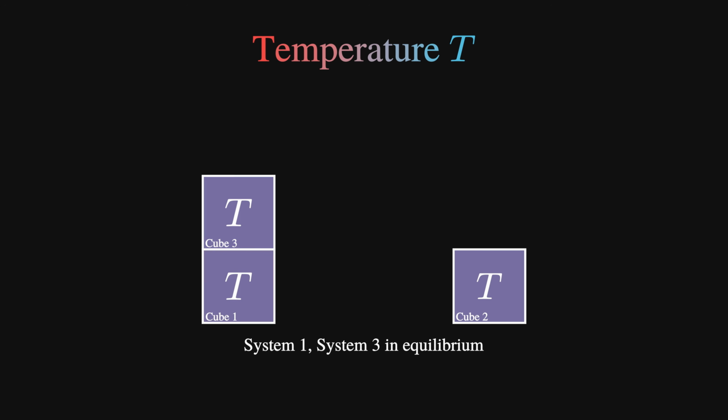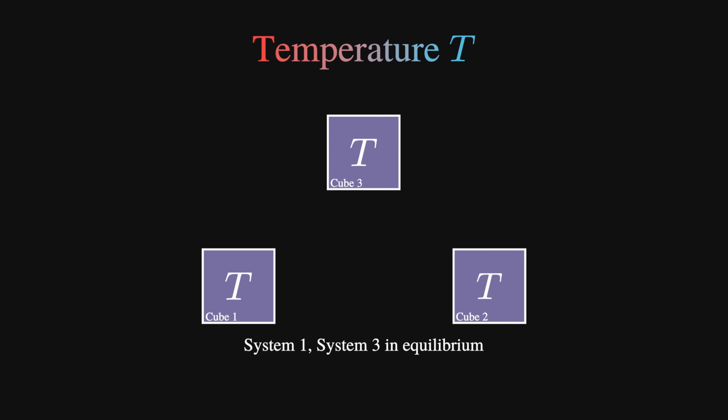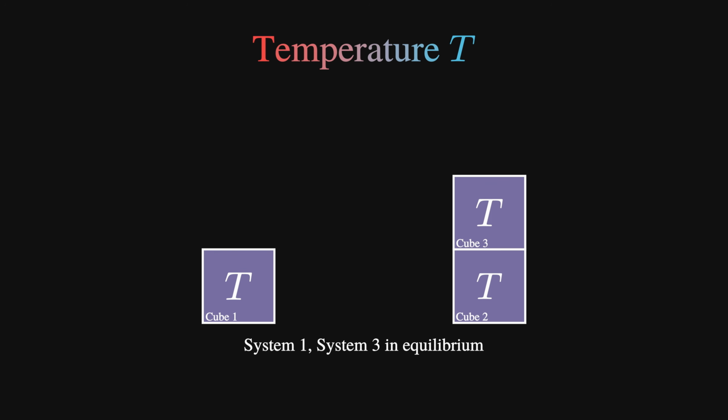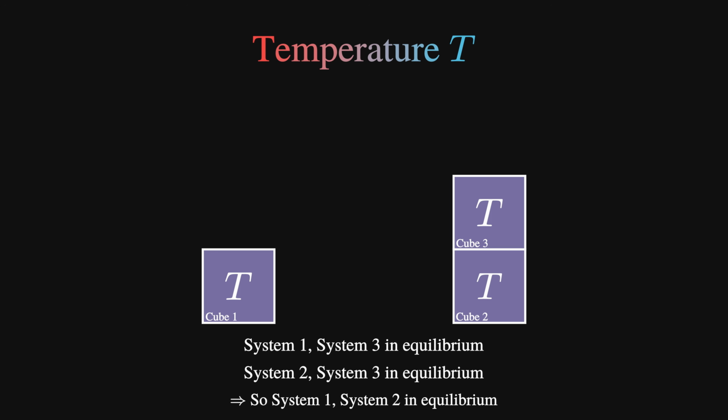to thermal equilibrium. Imagine now we brought the third object toward the second object, and nothing changed. That would mean they are in thermal equilibrium also. So the third object is now in thermal equilibrium with the first object and the second. This means that the first object must also be in equilibrium with the second. This might seem like a small detail, but we have been able to do something very important here. We can say that first and second objects have the same temperature without even bringing them into contact.